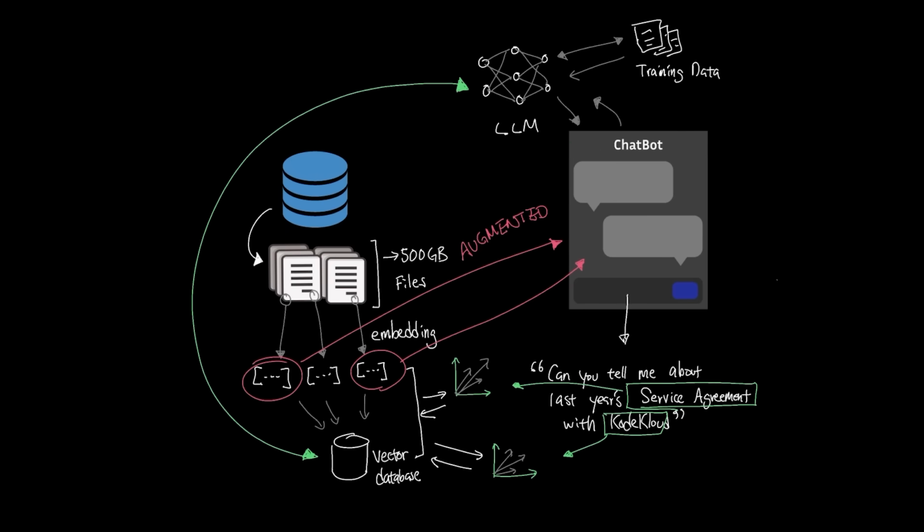The final step of RAG is generation. This step is where the AI assistant generates the response given the semantically relevant data retrieved from the vector database.